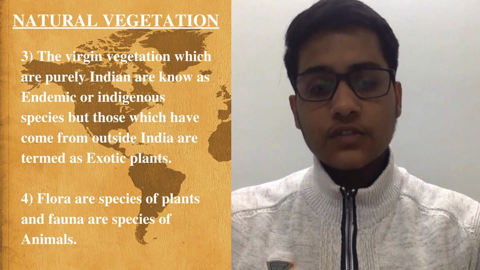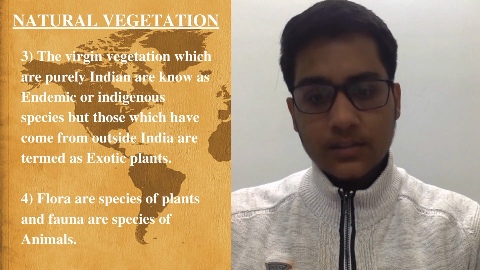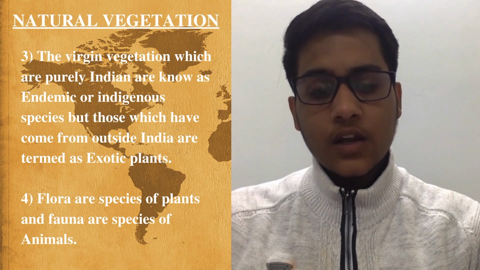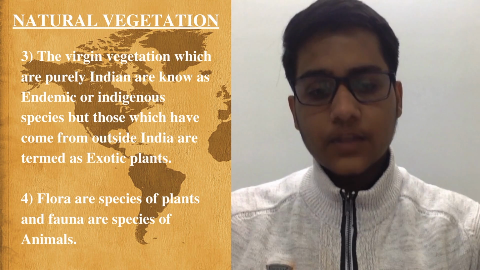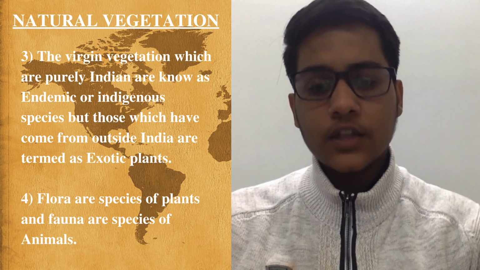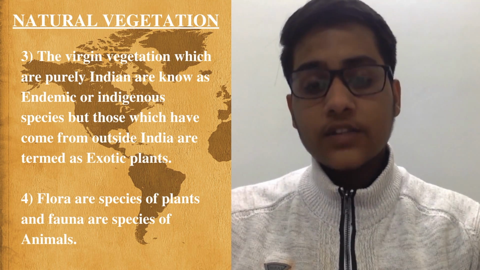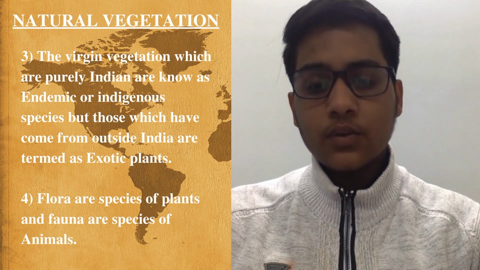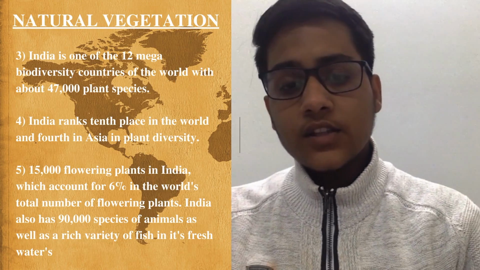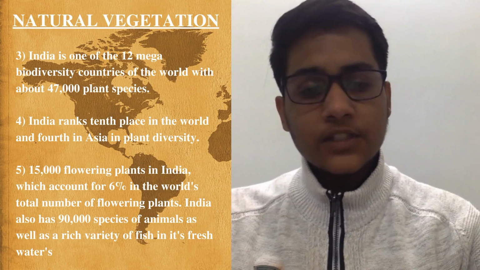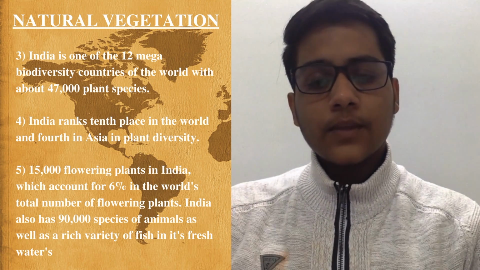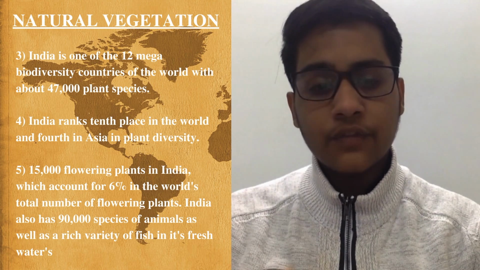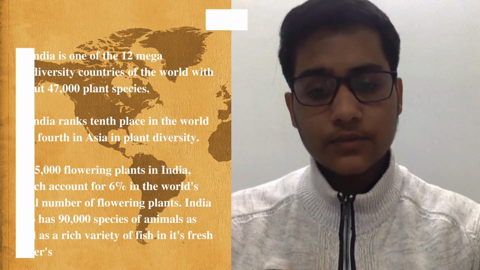The virgin vegetation which is purely Indian is known as endemic or indigenous species, but those which have come from outside India are termed as exotic plants. You must have learnt about fauna and flora in your previous classes. Flora is used to denote plants or trees of a particular region, and fauna refers to the species of animals. Isn't it amazing that India has so many species of plants that we don't know about? India also has 90,000 species of animals as well as a rich variety of fish in its fresh and marine waters.